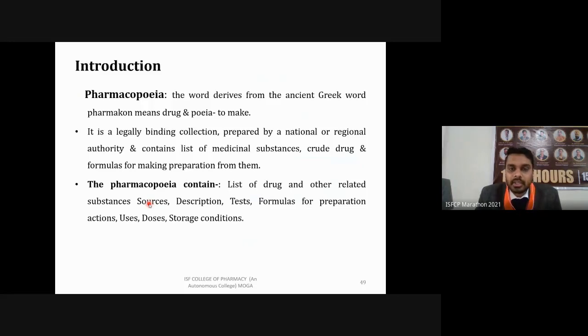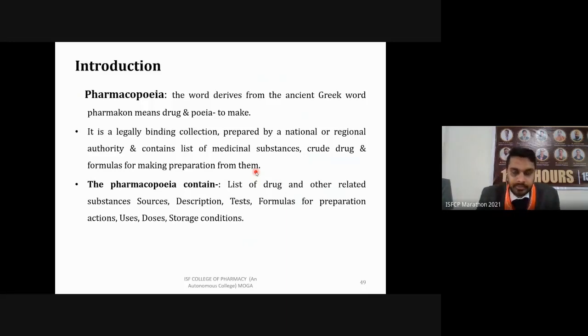Every company or institute which is going to make these medical substances has to follow its guidelines and procedure. Only then can you get approval for marketing. So what does this pharmacopoeia contain? This book contains a list of drugs and other related substances: what kind of drugs are approved, their information, and other substances related to these drugs.